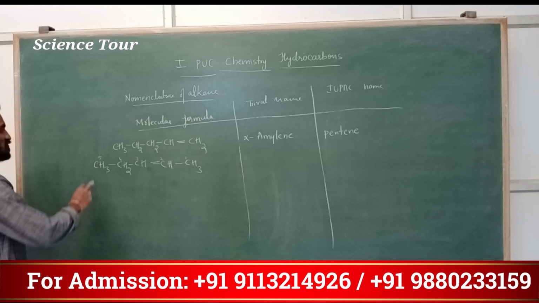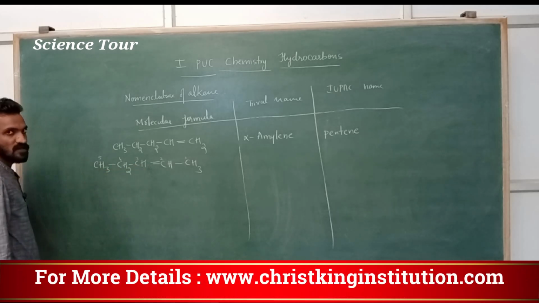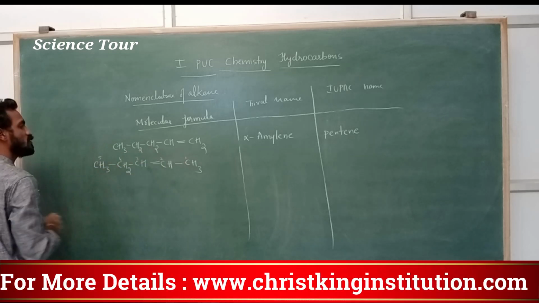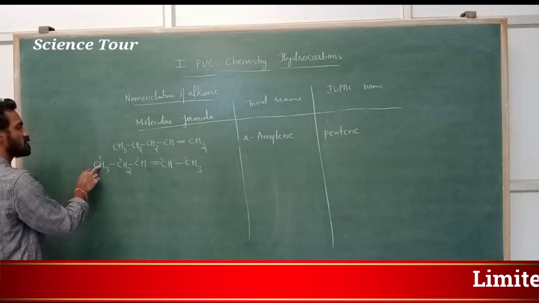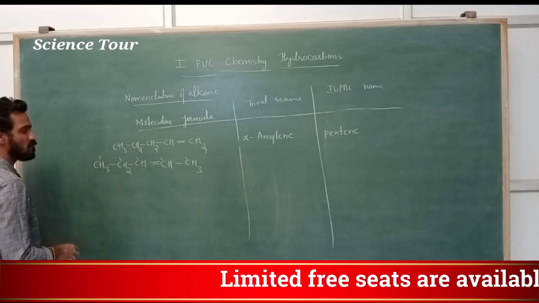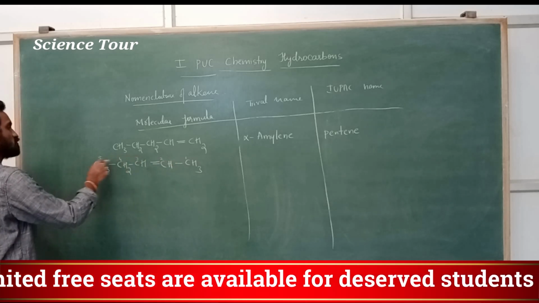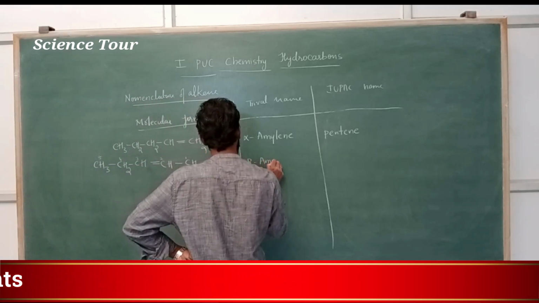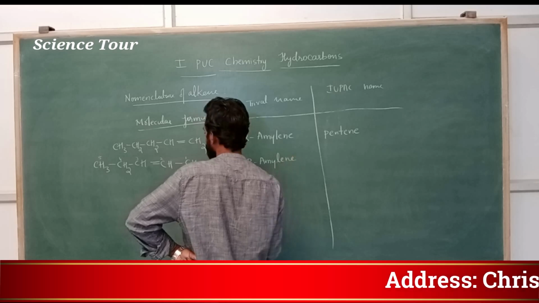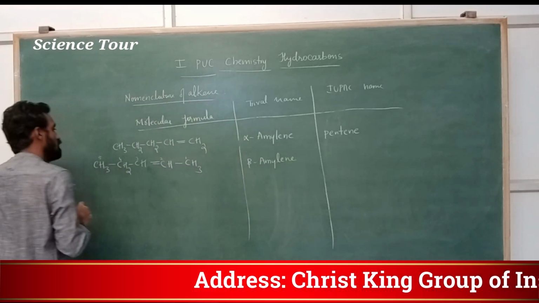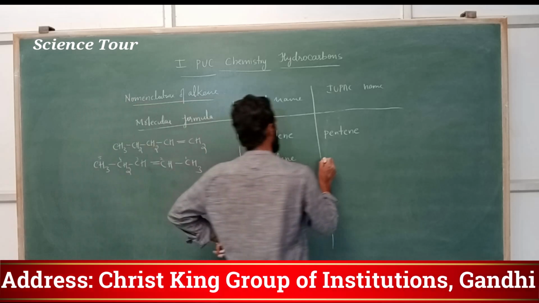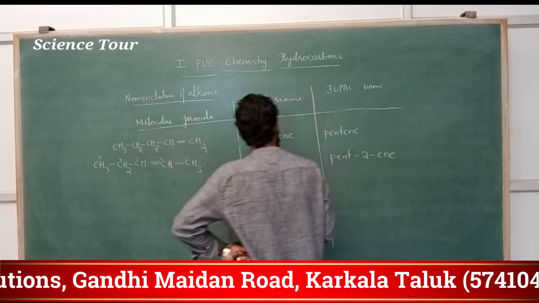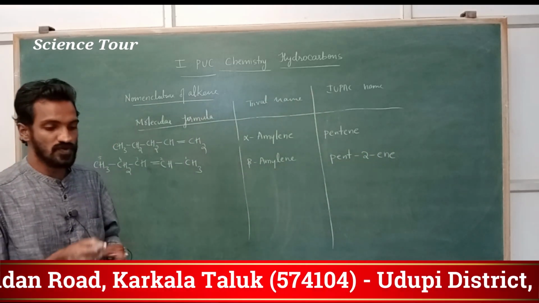If you number from the other side, you are getting it in the third position, correct, no? So this is the correct method of numbering. You can't number from here actually, 1, 2, 3. In the third position you are getting the double bond. It is wrong. This way you have to number 1, 2, 3, 4, 5 carbons are there. The double bond is in the second position. It is beta amylene, my dear students. And here you can write pent-2-ene.